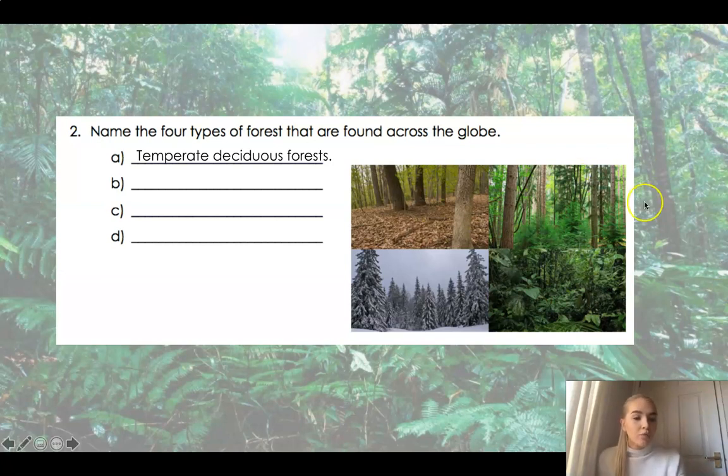Moving along to the top right, this time I can see lots more trees. The trees are very thin, they're very tall. I can see lots of smooth bark on them, and the leaves are on the trees still. What do we call those trees that keep their leaves all year round? That's right, coniferous trees, and this is a temperate coniferous forest.